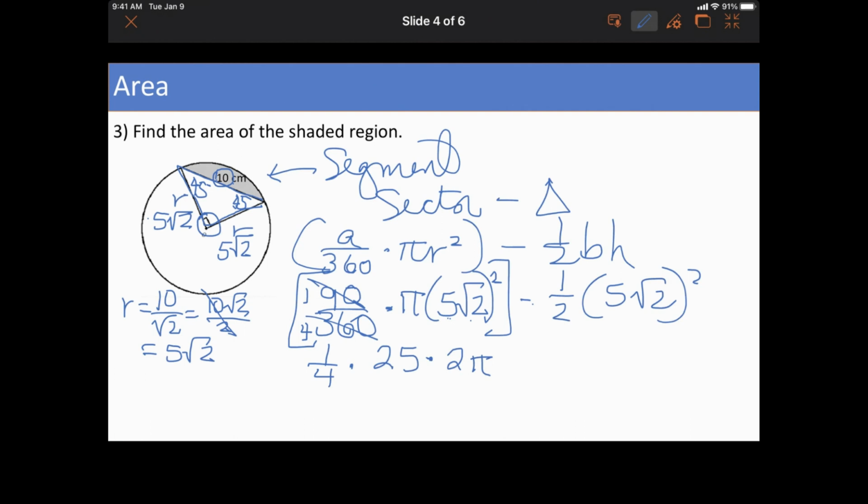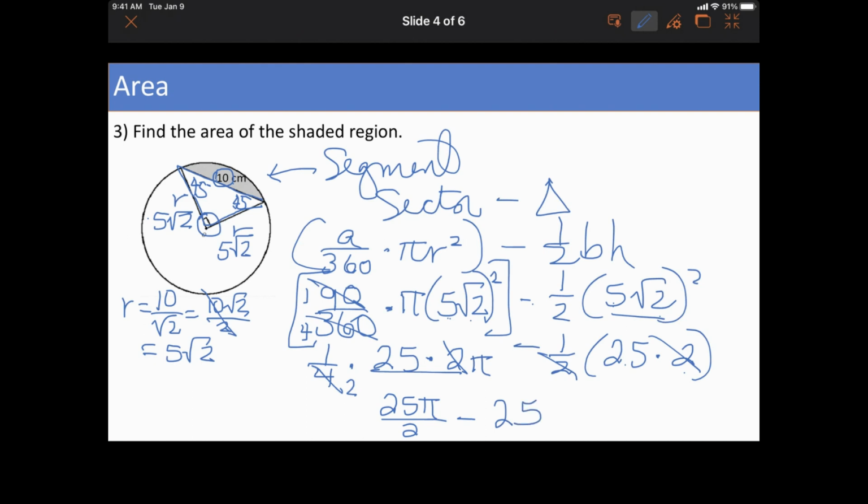Okay. So I know that 2 goes into 4 2 times, so this is going to be 25 pi over 2. Now, this is the same as that, so that turned out to be half times 25 times 2. Right? 5 times 5 is 25. Root 2 times root 2 is 2. Those undo each other. Centimeters squared. Cool.